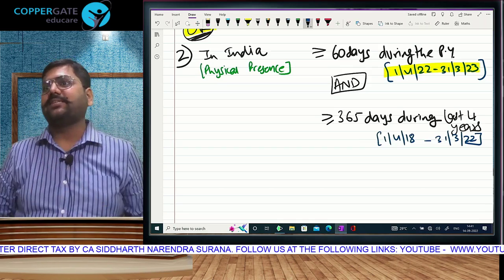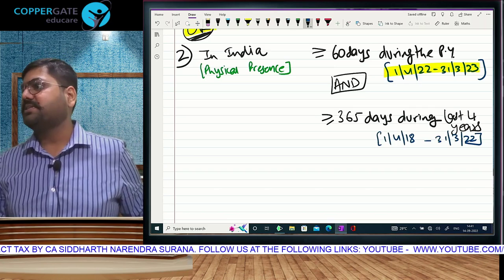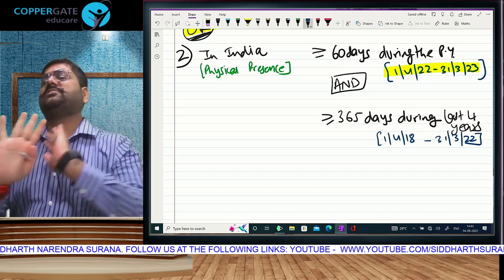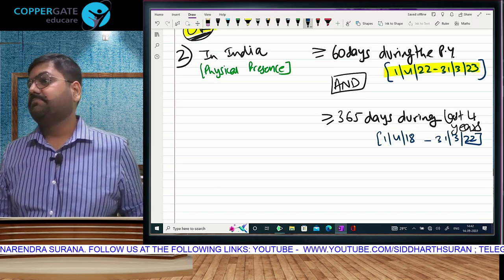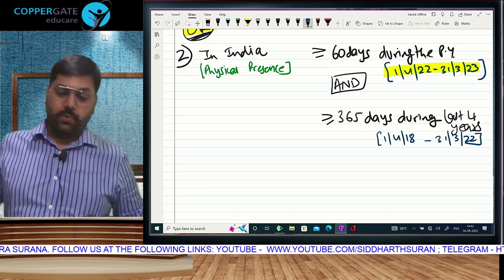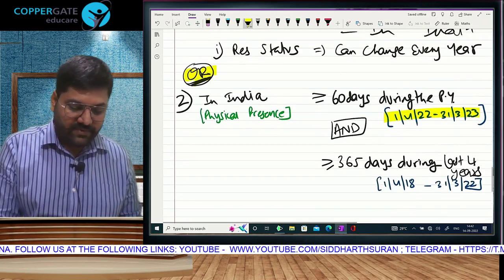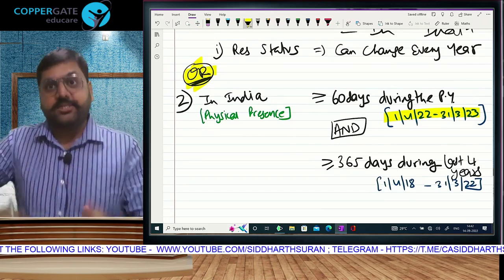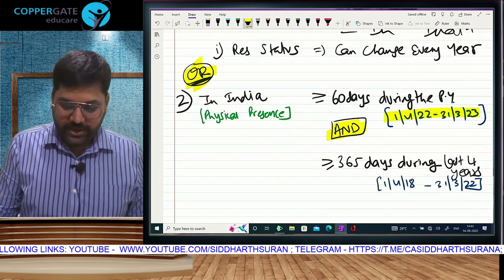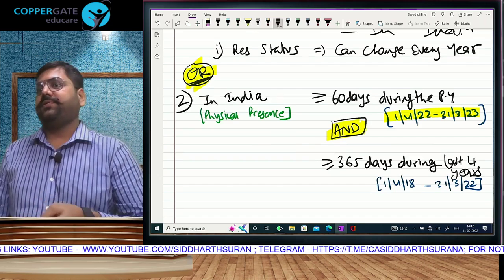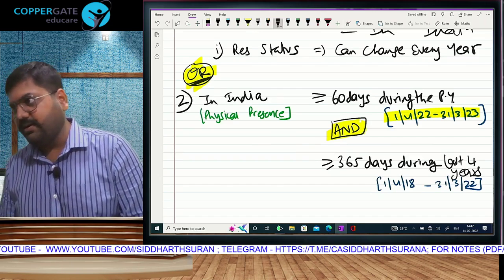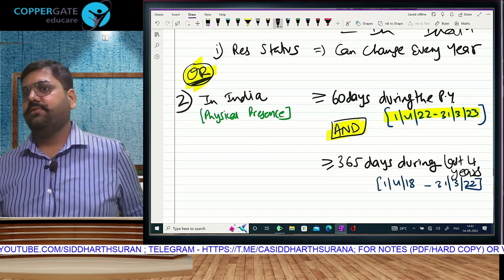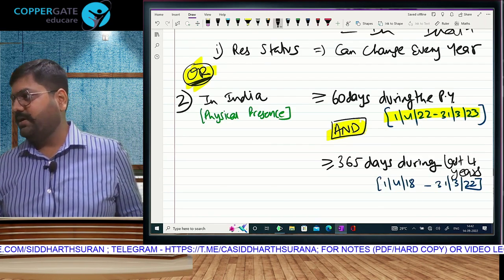ये 4 years का total stay in India should be 365 over and above 60. 182 does not check anything else. 182 means nothing else to be checked. But if 60, then 60 requires one more thing. Between condition 1 and 2 we have used or. So 182 or this. But in condition 2, it is and. You have to do both. 60 in the current year and 365 in the last 4 years. Are you understanding?